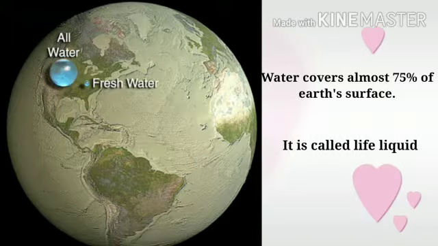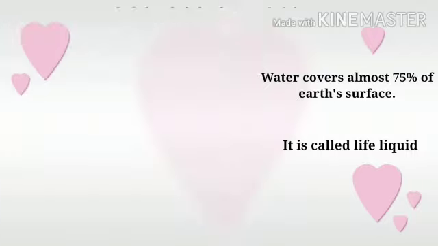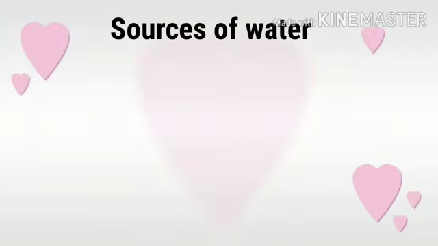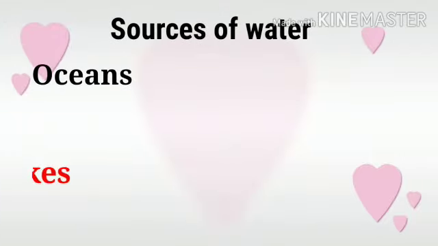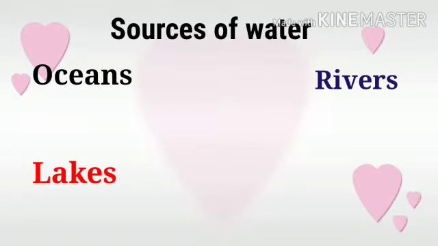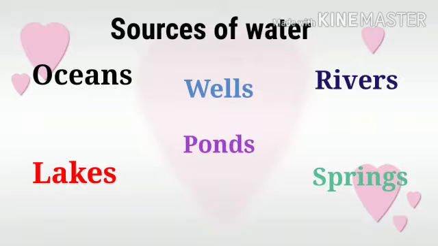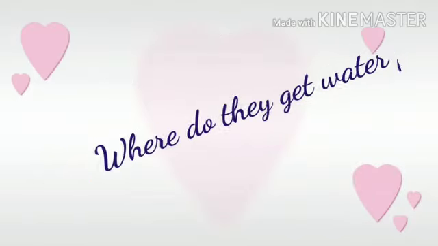Children, now let us know about sources of water. Oceans, lakes, rivers, springs, wells, ponds, reservoirs. But the question is, where do they get water from?